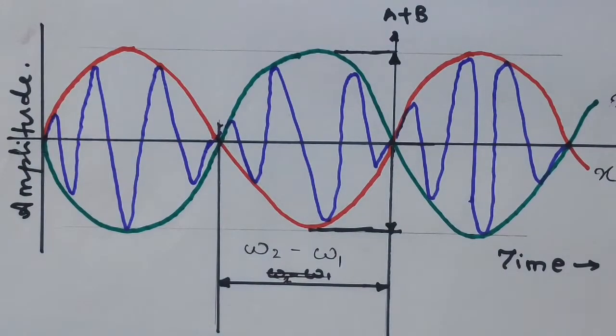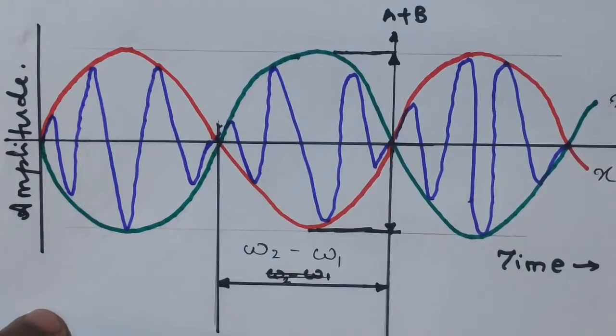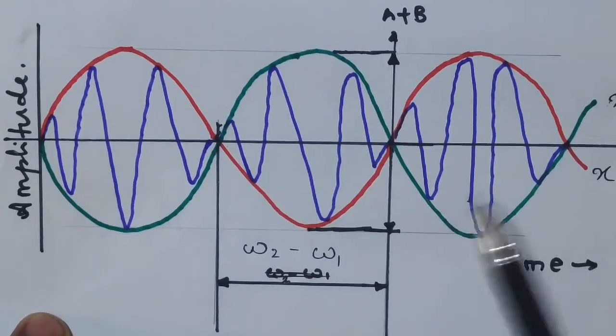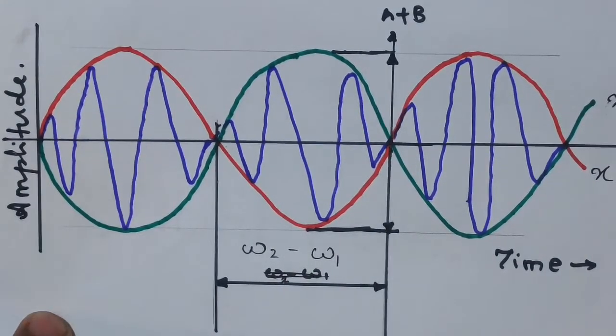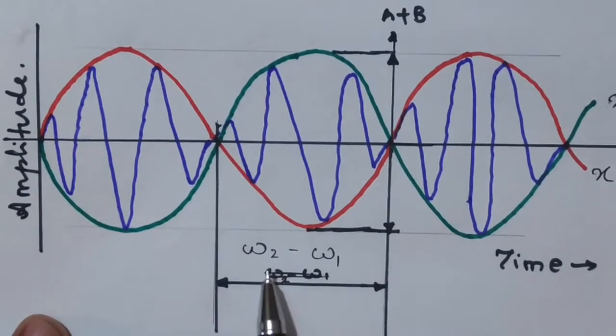So these vectors keep shifting slowly and continuously. The amplitude of the resultant vector is A plus B. Here you can see the resultant vector's amplitude will be A plus B when they are in phase, and when they are out of phase it will be A minus B. Thus the resultant keeps changing continuously from a maximum of A plus B to a minimum of A minus B, with frequency equal to the difference between the individual component frequencies, that is omega 2 minus omega 1.